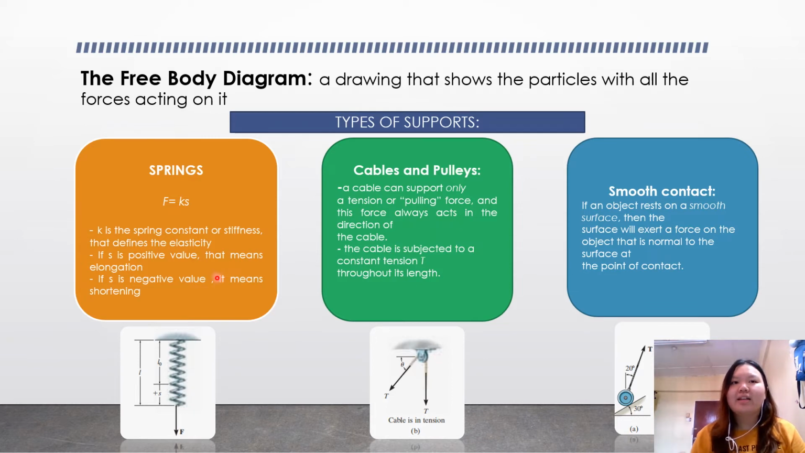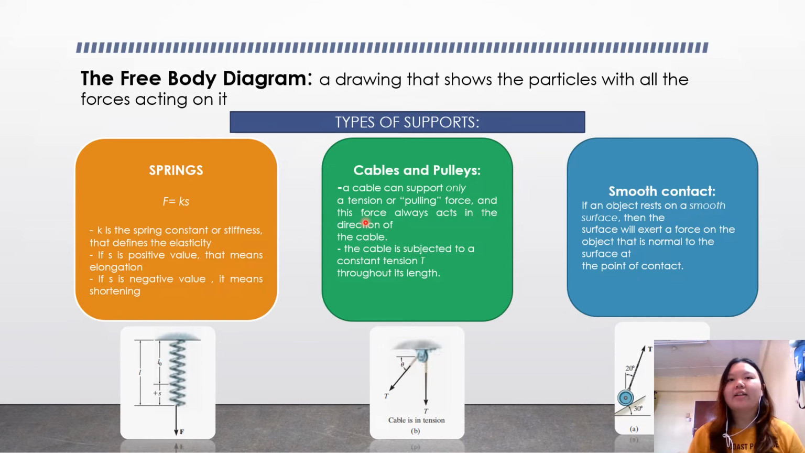If s is a positive value, that means elongation. If s is a negative value, it means shortening, the spring is being pushed up. The next type is the cables and pulleys.